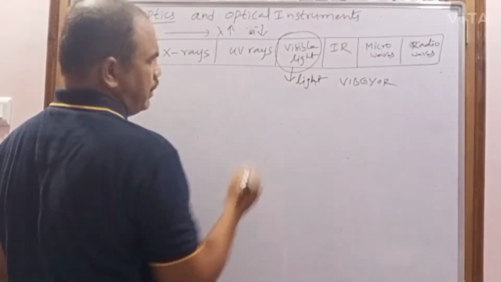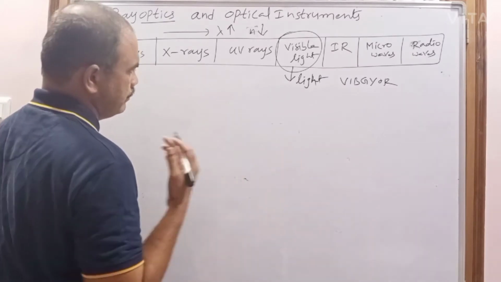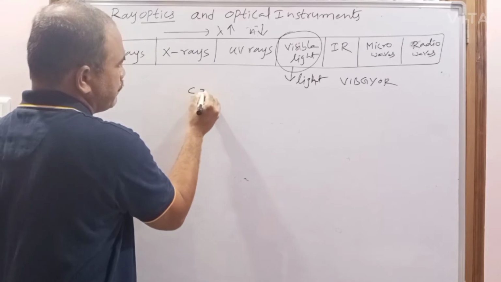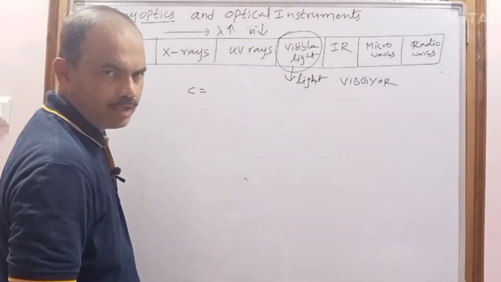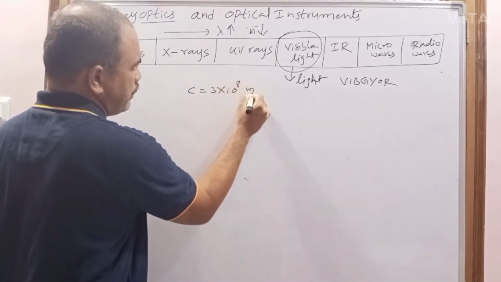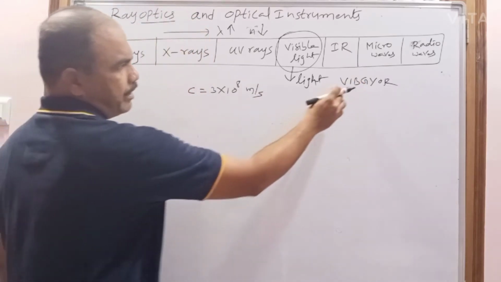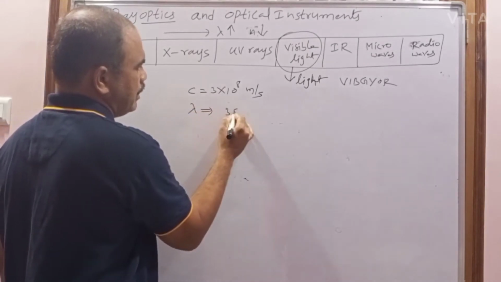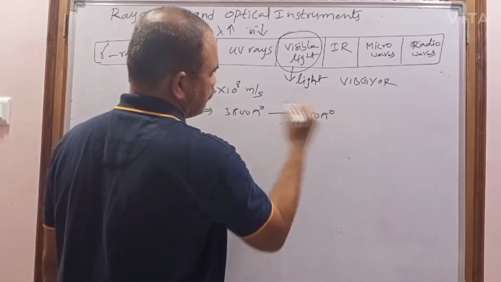So when the visible light is traveling through vacuum or air, it can travel with a speed. When it is traveling from one place to another through air or vacuum, it travels with a speed of 3 into 10 power 8 meter per second. Its wavelength range, depending upon the color, can be from 3800 angstrom to 7600 angstrom.